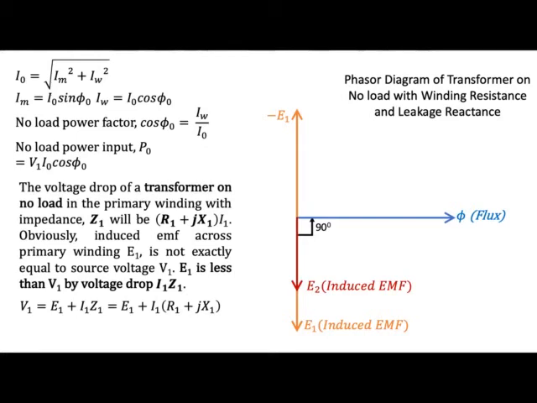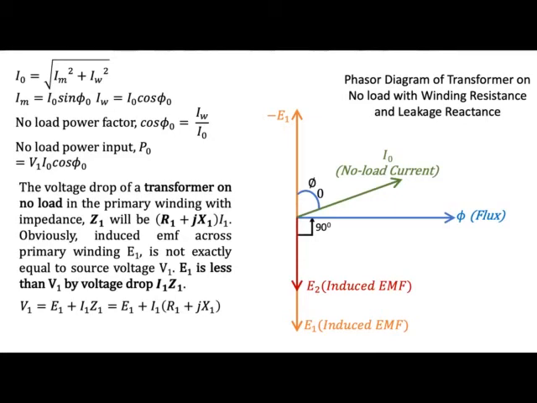Now we'll see the no load current. The no load current will be as previous because the core was practical even before this condition. Therefore, the no load current will remain the same as before. So this is your no load current lagging the induced EMF by an angle phi 0, which is not 90 degrees, but somewhere near 90 degrees only, because practical transformers also have a very low no load power factor.